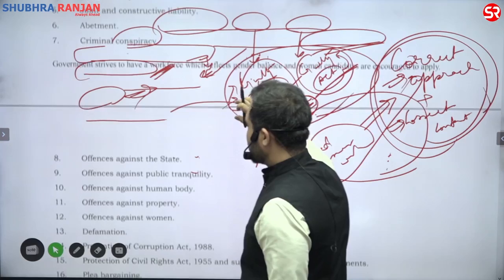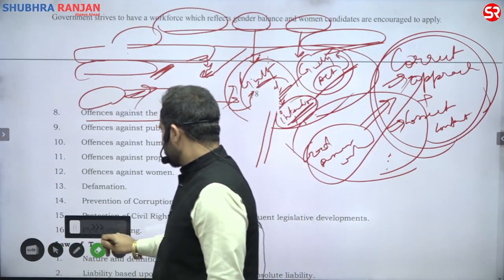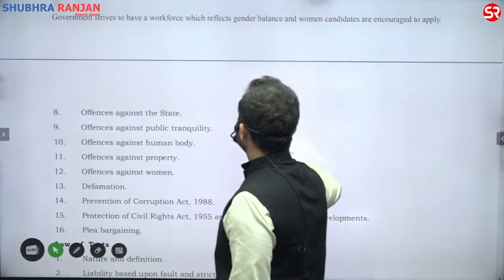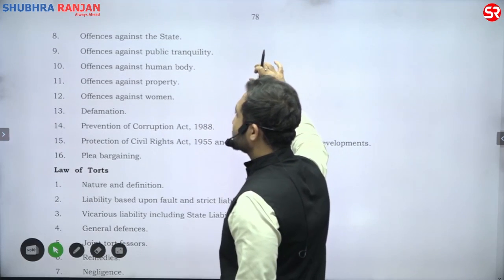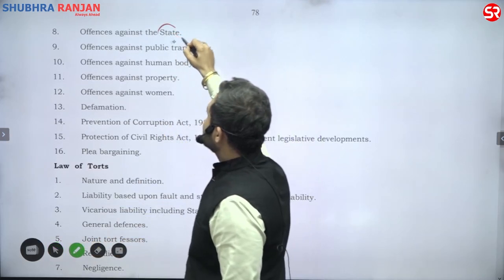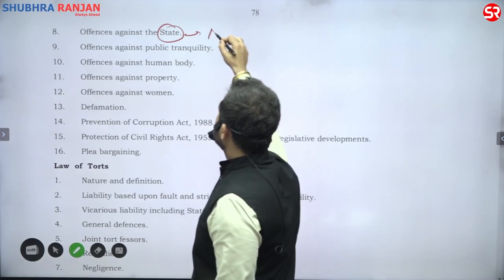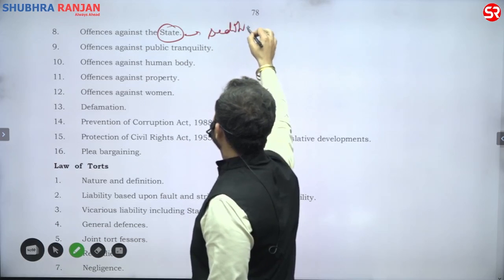Then we have specific offenses to be dealt with. Specific offenses such as the offenses against the state, in which we will generally discuss sedition.